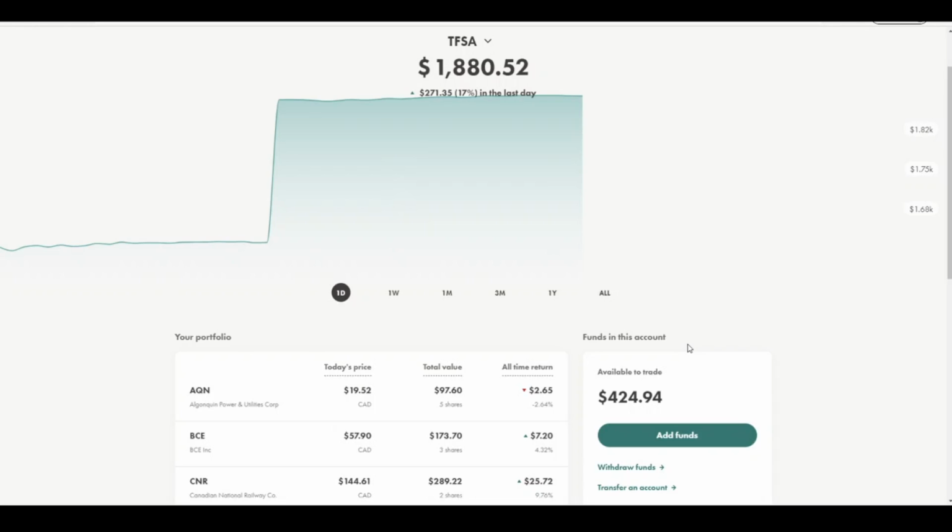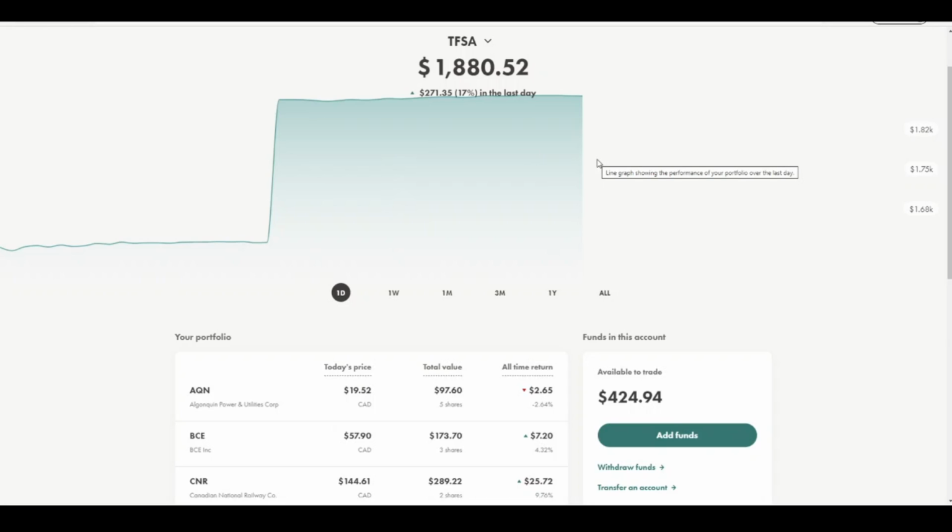This is a good thought from Wealthsimple because that helps us a lot. Like suddenly when you realize that the market is down and you want to buy some stocks but you don't have enough funds in your account, then you can make use of this facility. So now let's have a quick look at the portfolio.